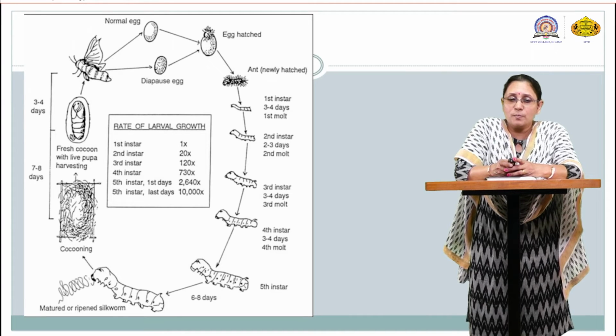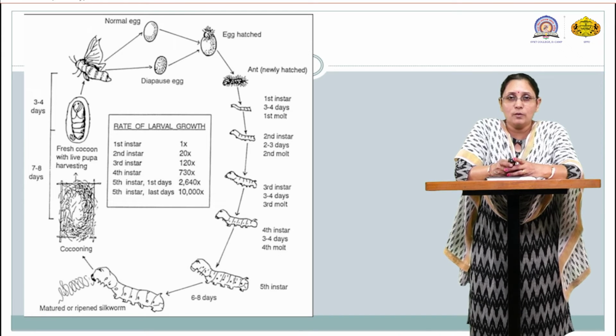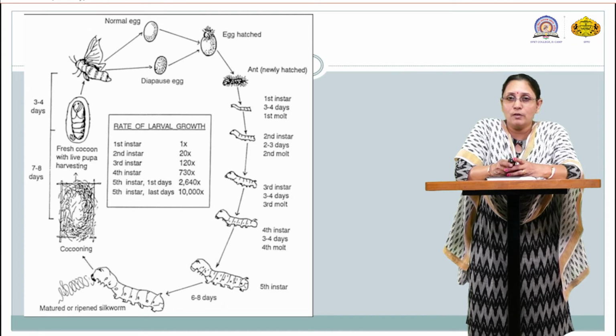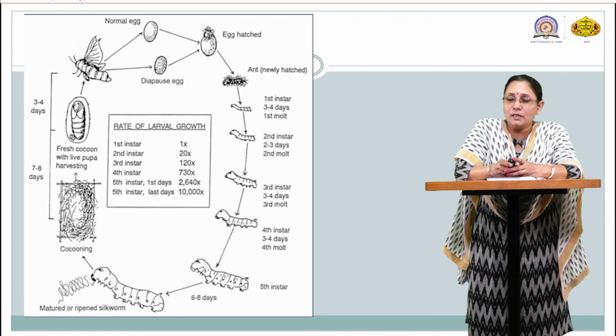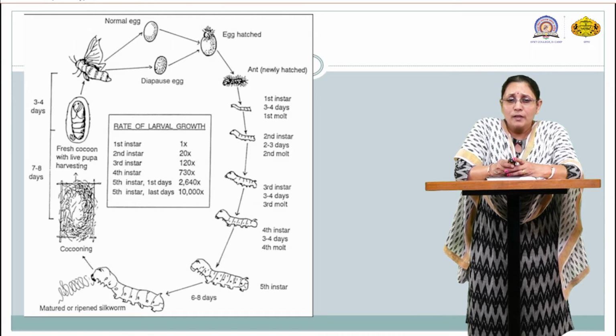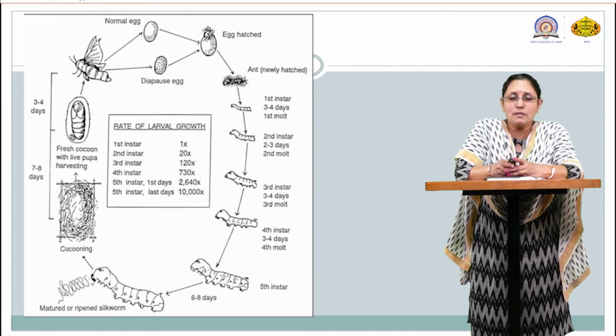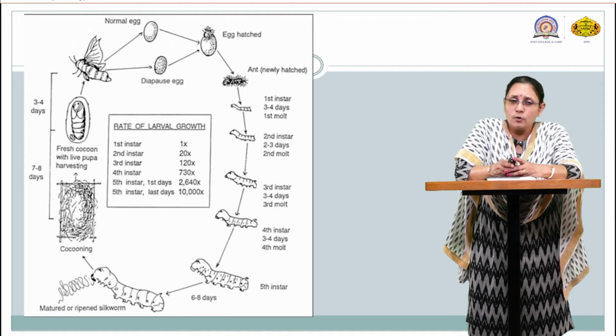Now remember, this mature ripened silkworm is ready to spin this fibrous structure which we call silk. When it is ready to secrete that fibrous structure with the help of the salivary gland, because of this secretion there is a formation of an outermost covering, or you can call it a house for this worm, called a cocoon.